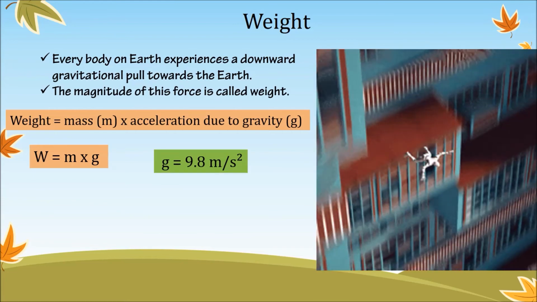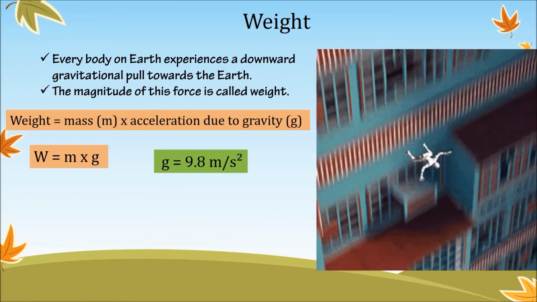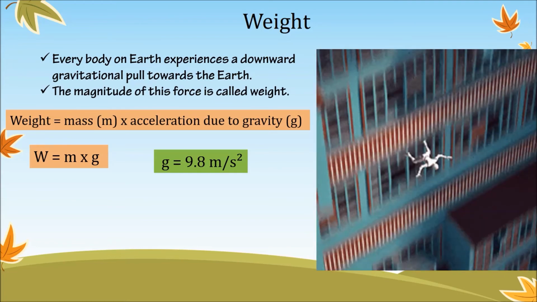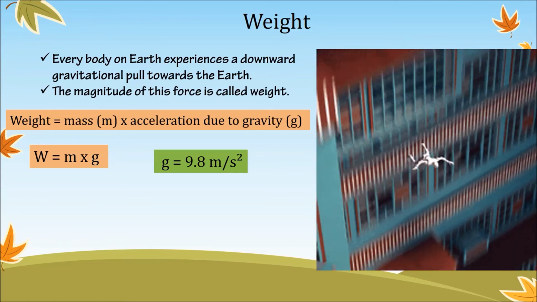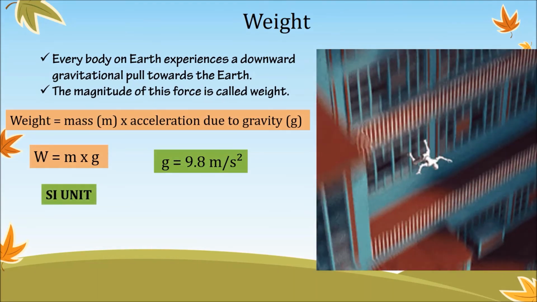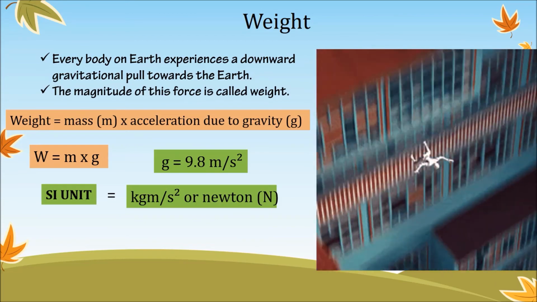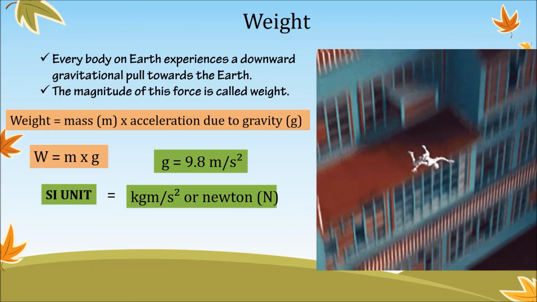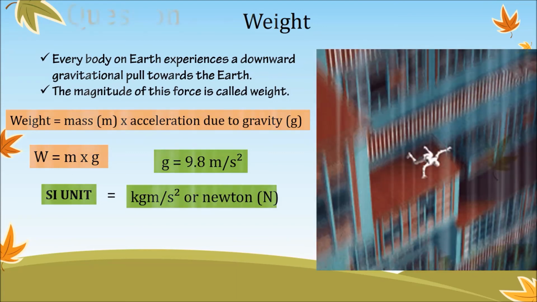The value of acceleration due to gravity, that is g, is approximately 9.8 meter per second square near the surface of the earth. The SI unit of weight is kg meter per second square or Newton, since it's the gravitational pull or force.